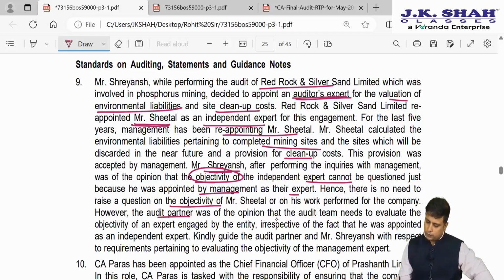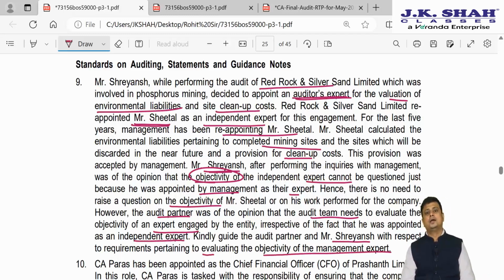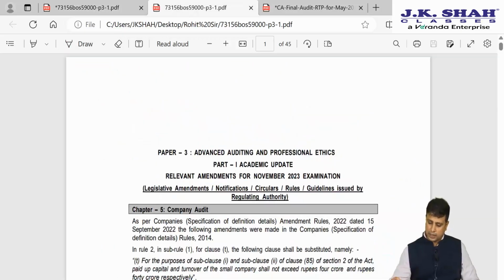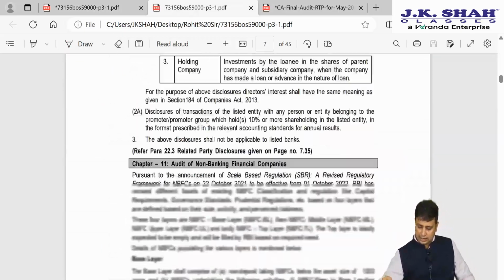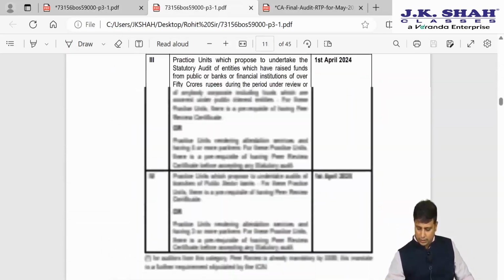However, the partner was of the opinion that the audit team needs to evaluate the objectivity of an expert engaged by the entity, irrespective of the fact that he was appointed as an independent expert. Kindly guide the audit partner and Mr. Shreyansh with respect to the requirement pertaining to the objectivity of the management expert. So, objectivity of the management expert is contained in SA 500. So, let us go to the answer here.